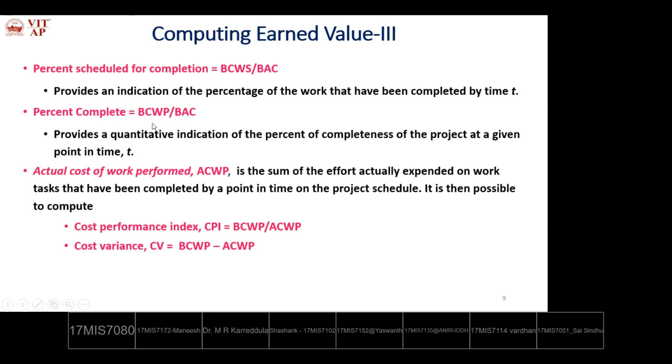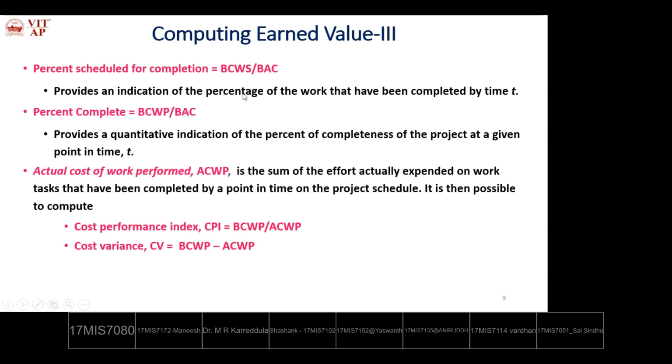Percent complete, how much work is completed, equals BCWP, the budgeted cost of completed tasks, divided by the budget at completion, that is prior to development. This will give the percentage of completion of the project products. It provides a quantitative indication of the percent of completeness of the project at a given point in time T, the review time. Then actual cost of work performed, ACWP.